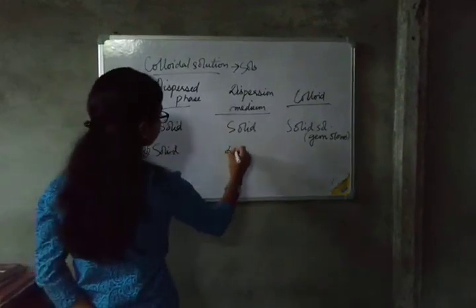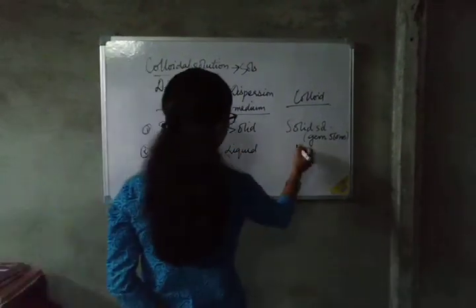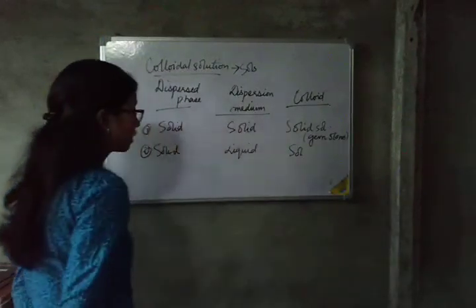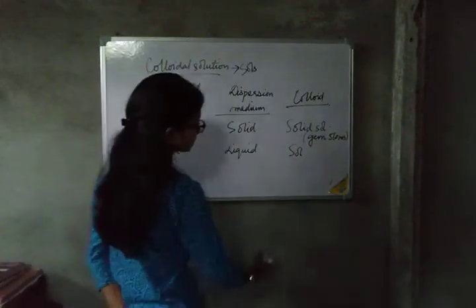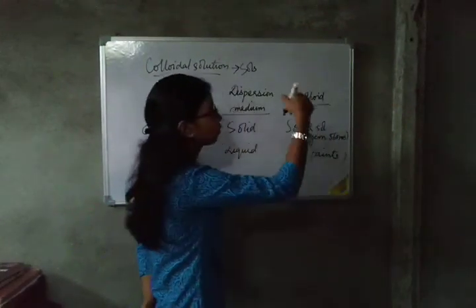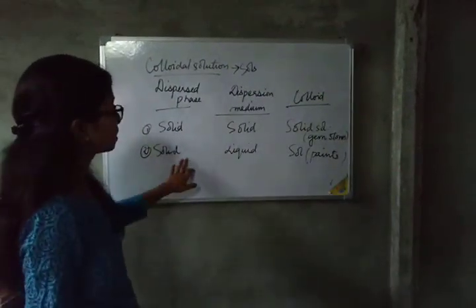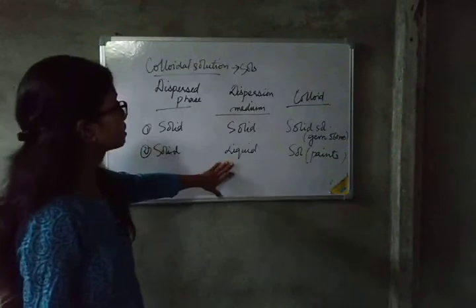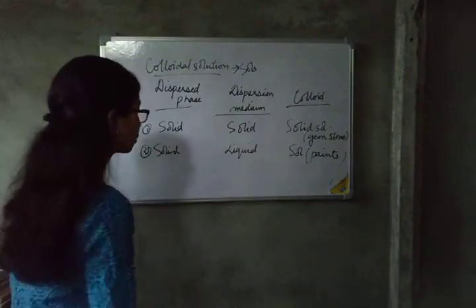Number 2, solid in liquid. Solid in liquid colloids are known as sols. For example, solid particles present in liquid. Examples are paints, the paints that we use on household things and also on wooden things. These paints are nothing but solid particles present in the dispersion medium, that is liquid. So this type of colloid is known as sol.